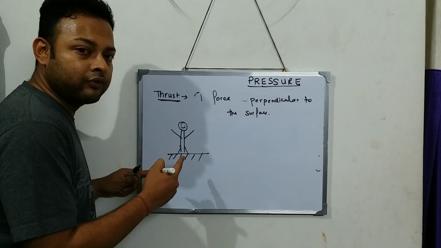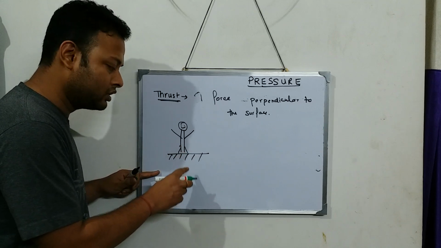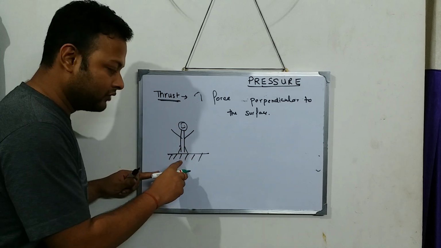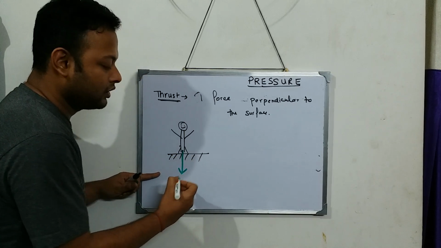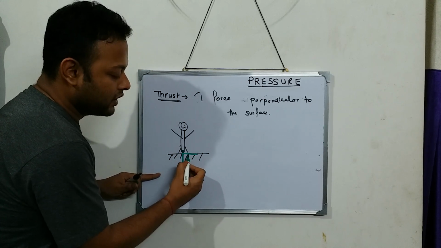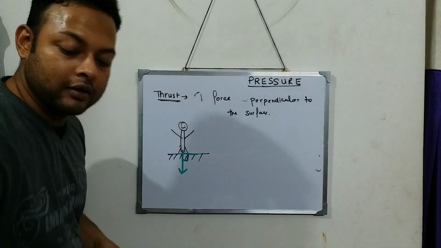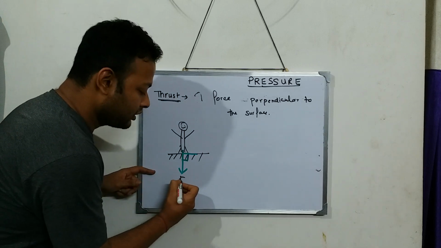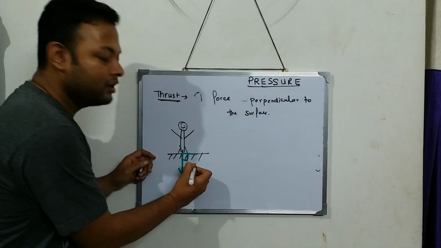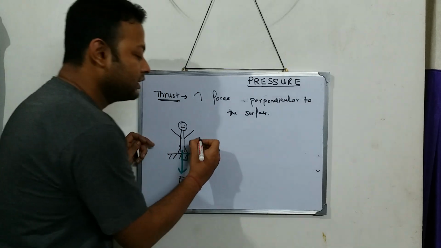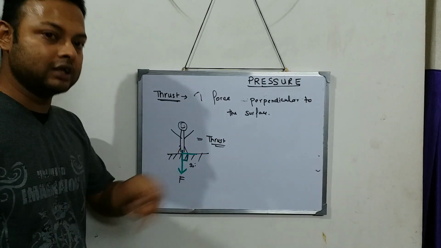Is the person applying force at 90 degrees with the surface? Think. Is this person applying force at an angle of 90 degrees on this surface? The answer is yes. This force is going downward and my surface is like this, so it is making an angle of 90 degrees. So I can say what? This person is actually applying thrust on the surface.